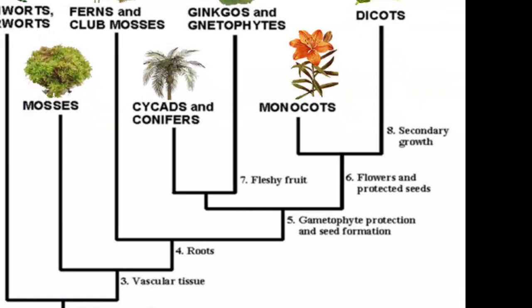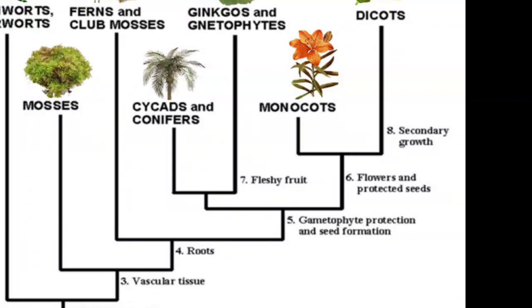They are all known as the gymnosperms. When the gametophyte protection and the seed are formed, and after that the plant flowers, and the seeds are enclosed in the seed coat, the protected seed, they come under the angiospermic plants.